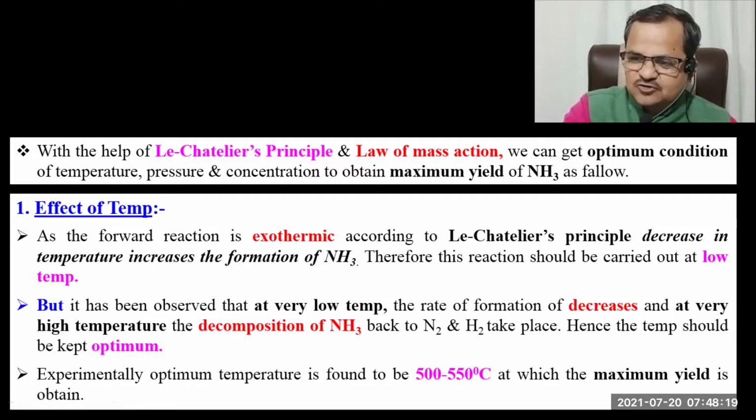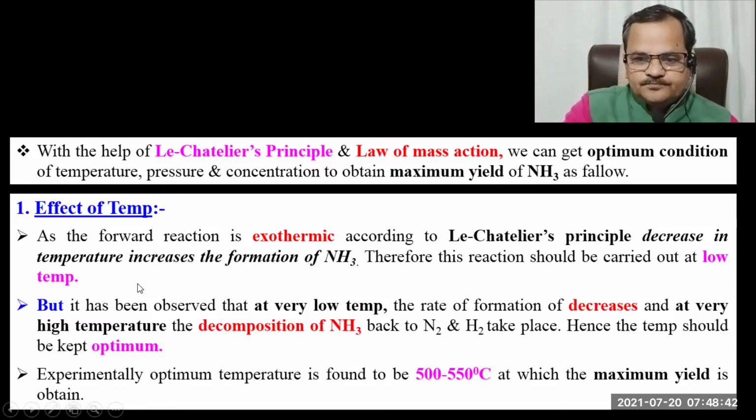The reaction is exothermic, isn't it? The reaction is exothermic, means forward reaction is exothermic. That is, while the forward reaction takes place, the temperature increases. And while backward reaction takes place, the temperature decreases, isn't it?